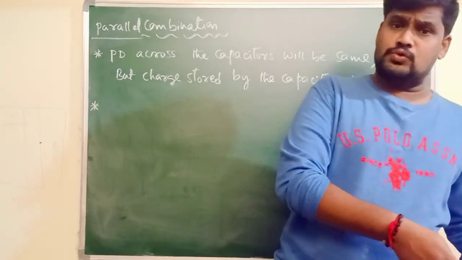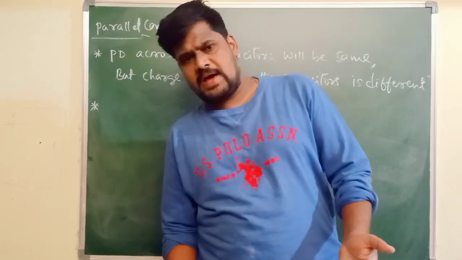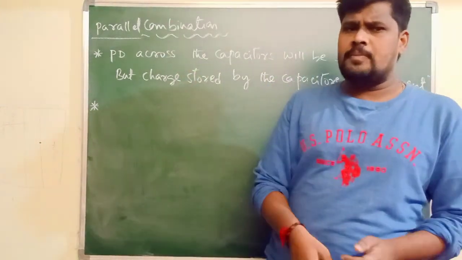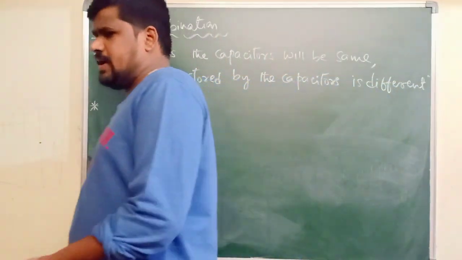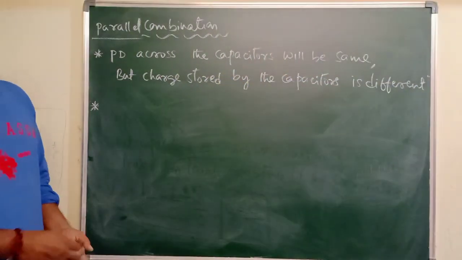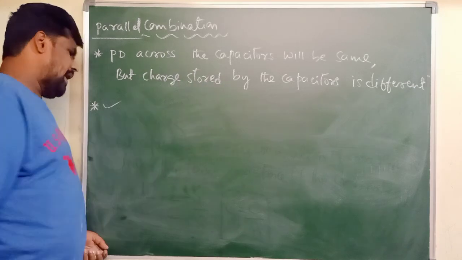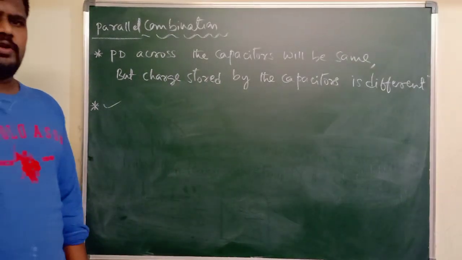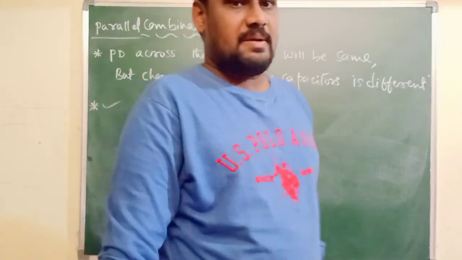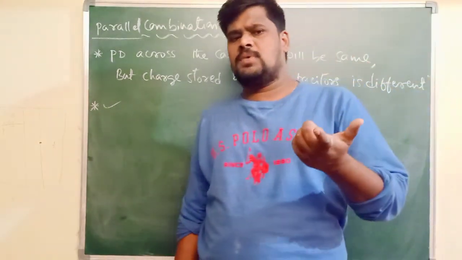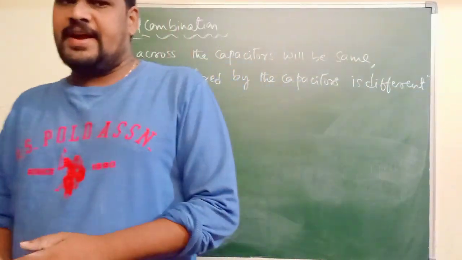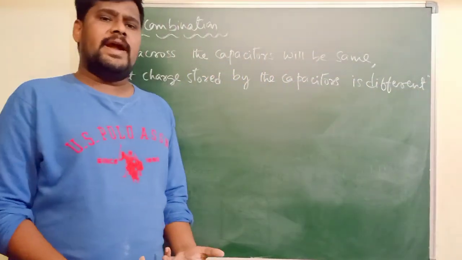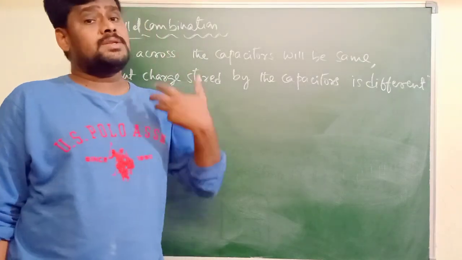Series combination is used to get the minimum capacitance, whereas parallel combination is used to get the maximum capacitance. So the point to be noted here: parallel combination is going to give us maximum capacitance.